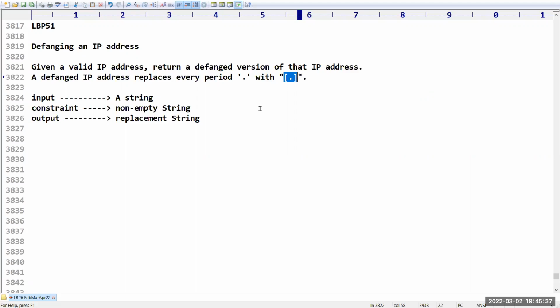That means in a string, wherever a dot is there, you have to replace it with this symbol. This is our requirement. I think there is no need to explain any logic, we can directly go with the implementation. Wherever you get a dot, you have to print this replacement.